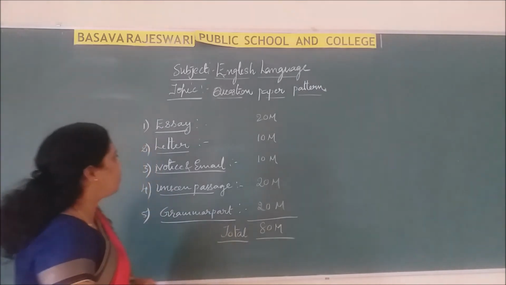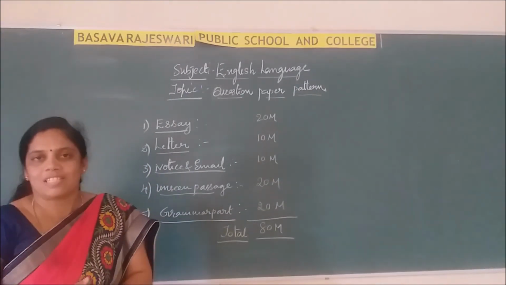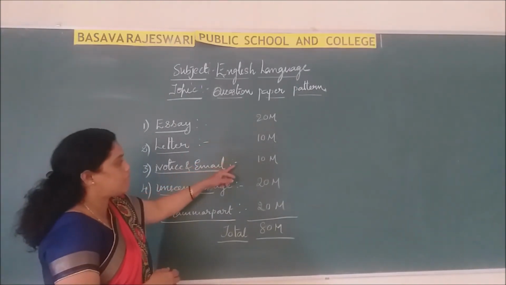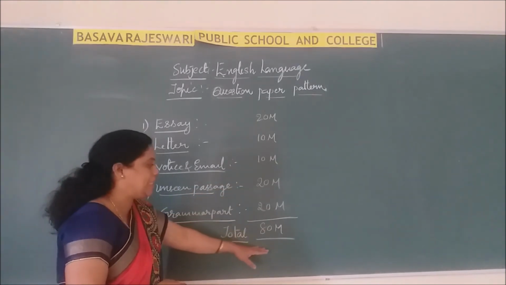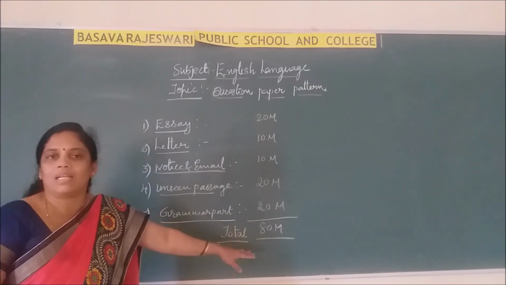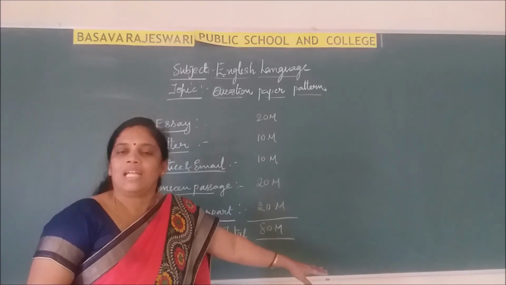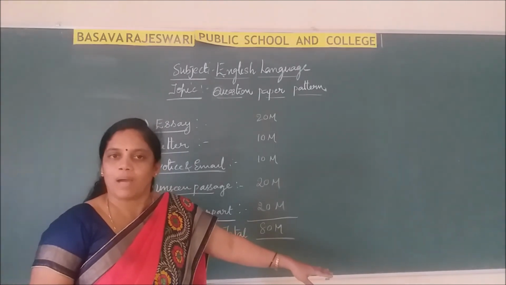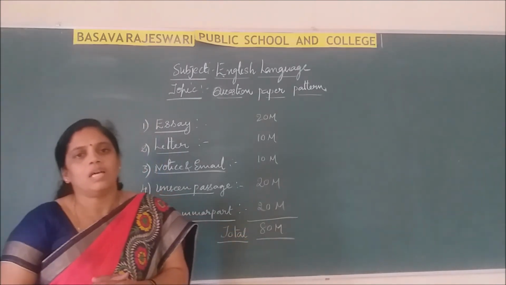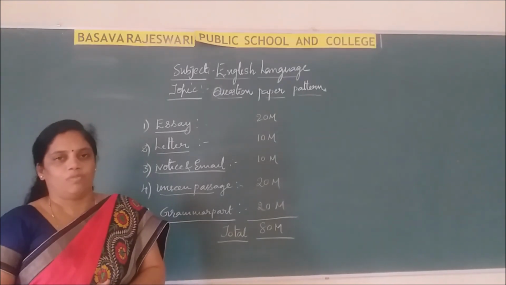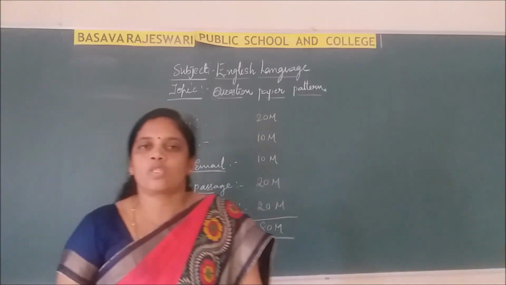So this is all about the question paper pattern for class 9th and 10th. 20 marks, 10 marks, 10 marks, 20, 20, here completely 80 marks. Then the remaining 20 marks will be internal assessment, total 100 marks. If you follow all these things, you can score very well. Okay, I hope you understood this question paper pattern.